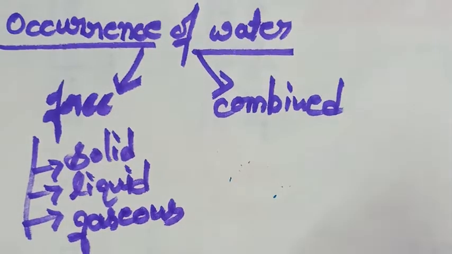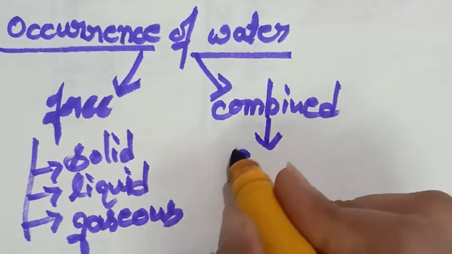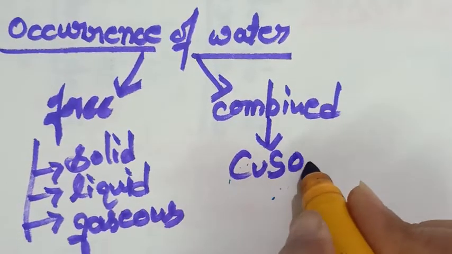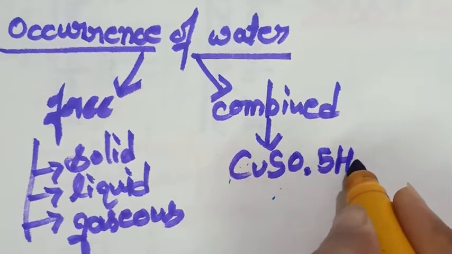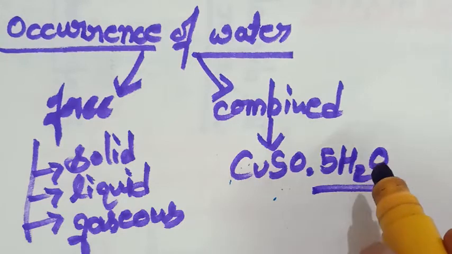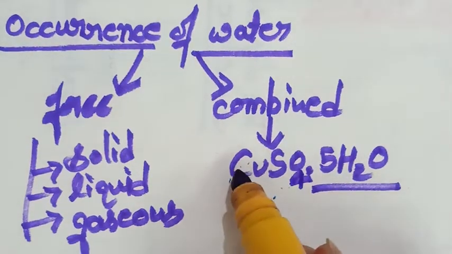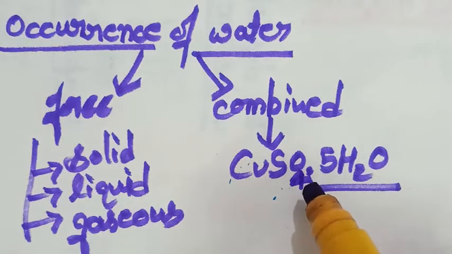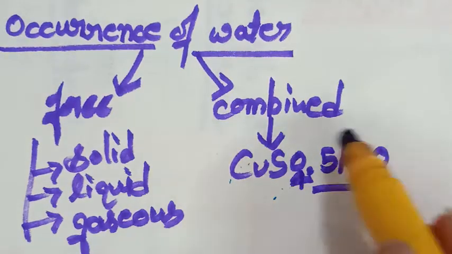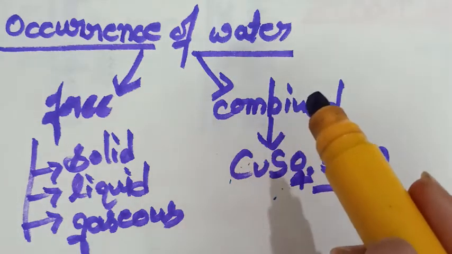In the last class, in 8th class, we studied one compound, that is copper sulfate pentahydrate. Here, 5 molecules of water are present with CuSO4, copper sulfate. So this is the occurrence of water in its combined state.